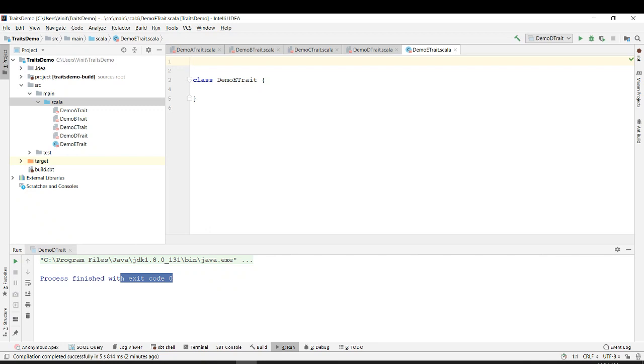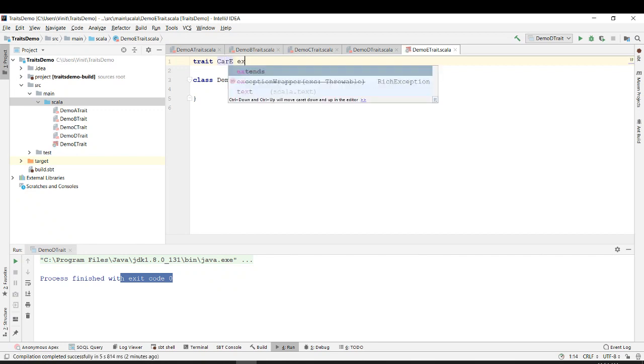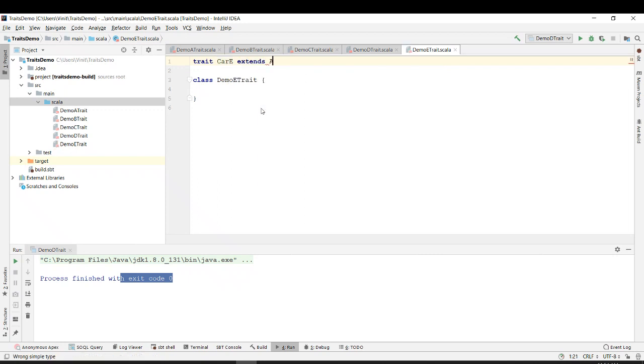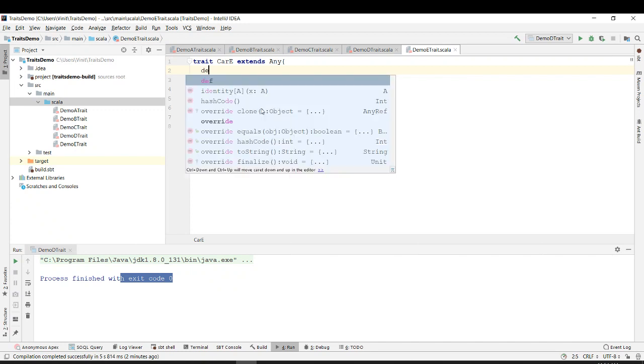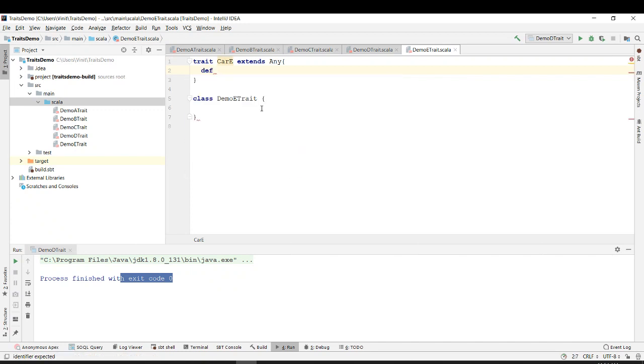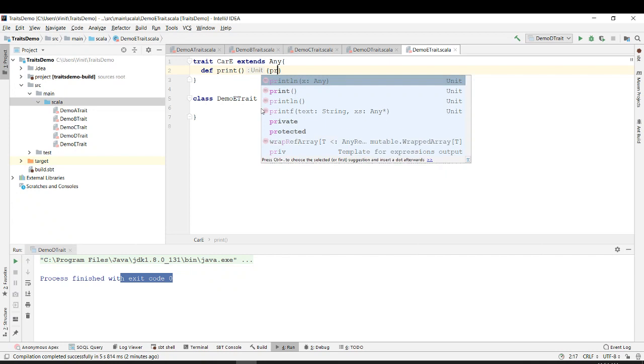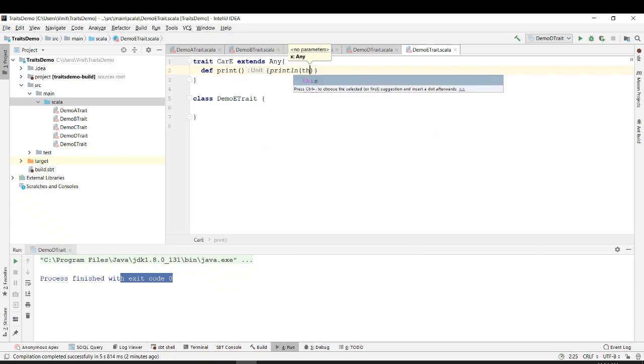Okay. So again, let's start with trait. I'm defining a trait, and let's give the name of the trait as car E, and that says I am extending any, and that's having a function called print,